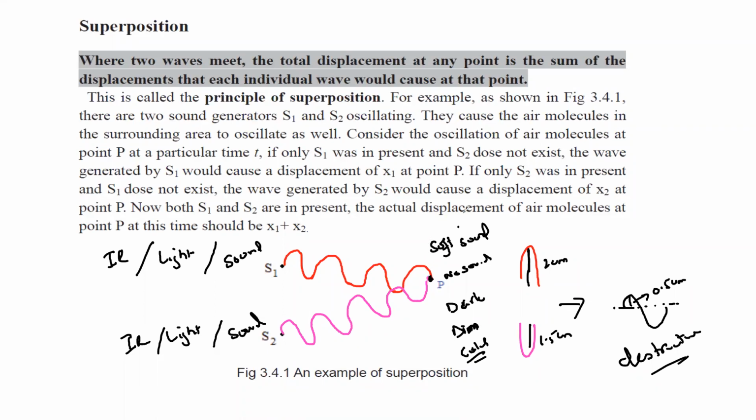So when two waves combine with each other, they might increase the effect of each other, or they might decrease the effect of each other. If they increase the effect, a sound wave will be louder, a light wave will be brighter, and heat waves or infrared will be hotter. But if they cancel out the effect of each other, destructive interference occurs, and then if it's a sound wave, there will be no sound or a low sound. If it's a light wave, it will be either completely dark or dim. And if it's heat radiation, it will be cold at that point, or a lower temperature.